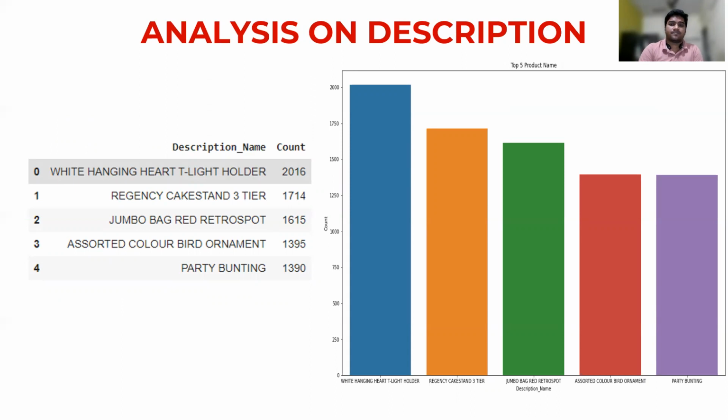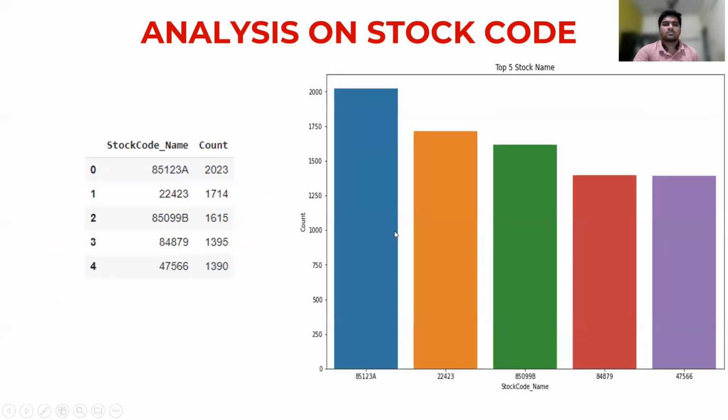And the description column. In the description column, white hanging heart tea light holder has the highest number of sales. Next, Regency and others; these are the top 5 products which are sold more. And this is the stock code. These are the top 5 stock codes.